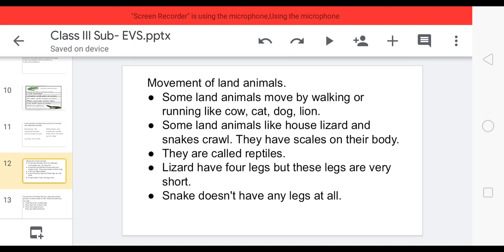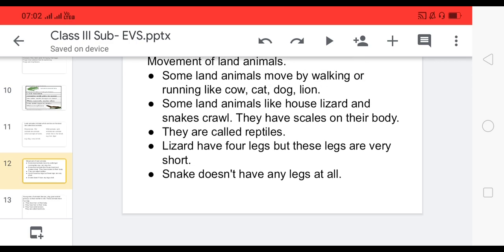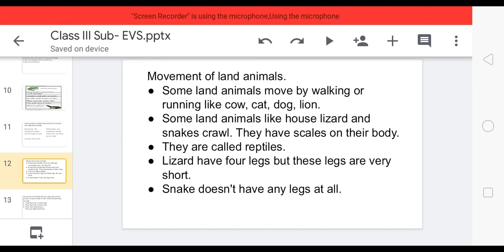Some land animals like house lizard and snakes crawl. They have scales on their body. They are called reptiles. See children, this point we have also learned in the previous lesson. I have explained it before. Again I am going to explain it. Okay. Some land animals like house lizard have scales on their body, and they have four legs, but their four legs are very short, so they cannot walk like cat or cow.